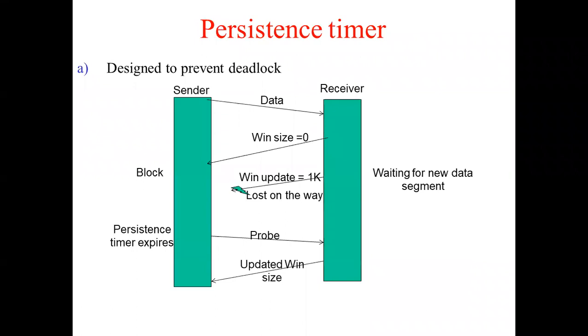Then the second type of timer that we have is called the persistence timer. Now this persistence timer is a very unique kind of timer, which is designed to prevent deadlocks. Designed to prevent deadlocks means what you should understand first. So we'll try to understand when a deadlock can occur. After that, I'll tell you how deadlock is prevented by the persistence timer.